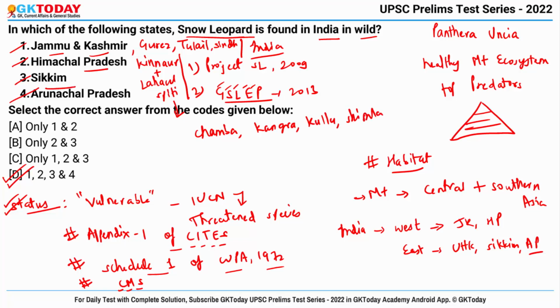Talking about Sikkim, Kanchenjunga National Park is one of the areas where this species is found, okay? And talking about Arunachal Pradesh, the snow leopards can be found in Namdapha National Park and Dibang Biosphere Reserve, okay? I think now we have covered each and every aspect of snow leopard.